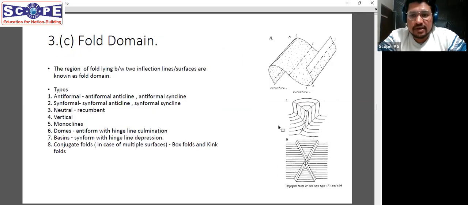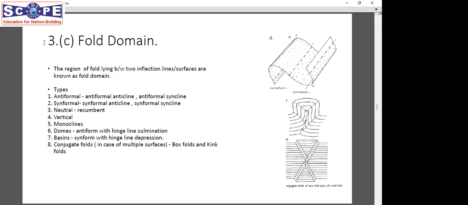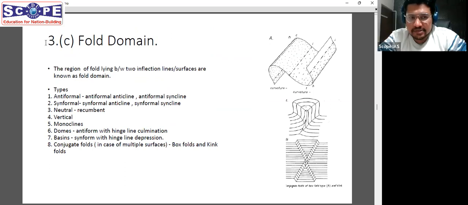Yes, this was another technical question about fold domain. So let's just cover these 4 questions and then I'll take some doubts. So this question about fold domain, this was difficult, and difficult why? Only because of the term. If you look at it, the concept is well covered in every literature.